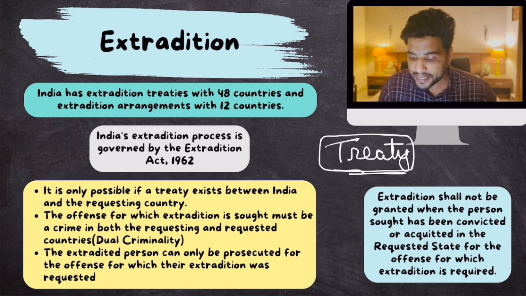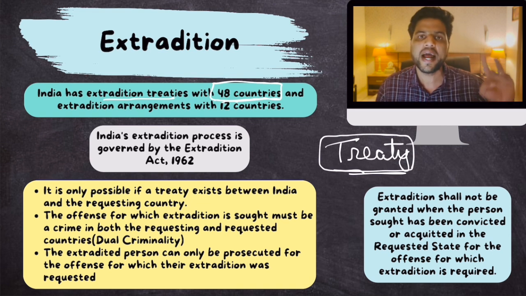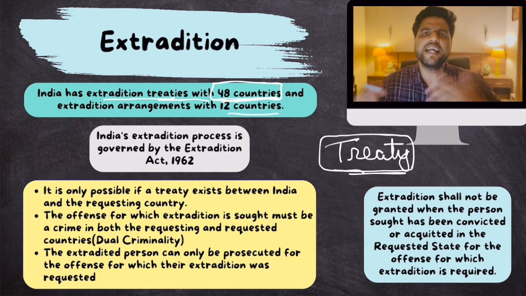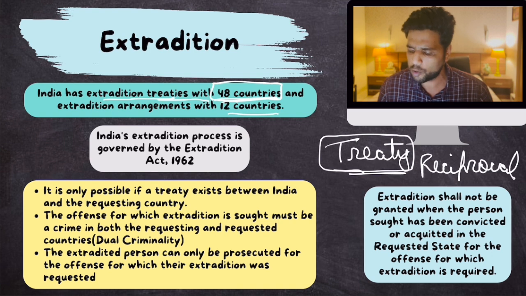Now currently India has extradition treaties with 48 countries. So if anyone is wanted in India and is found in these 48 countries, India can send an extradition request, and if there is anyone in India wanted in those countries, they can request extradition too. So India has extradition treaties with 48 countries, plus with 12 other countries India has an extradition arrangement on a reciprocal basis. So if they'll hand over someone, we'll hand over someone.